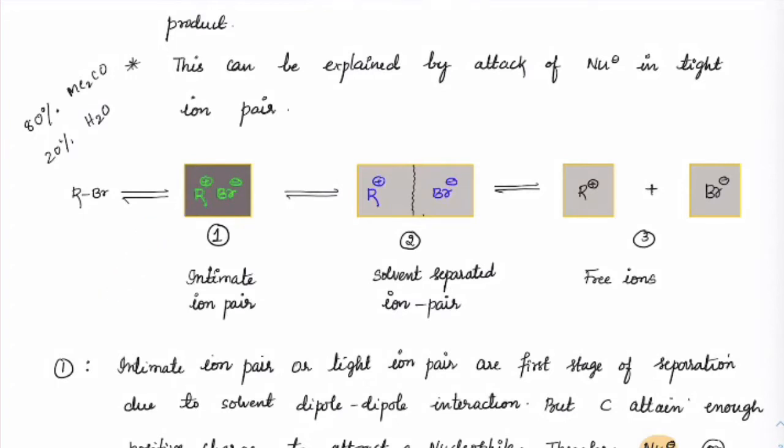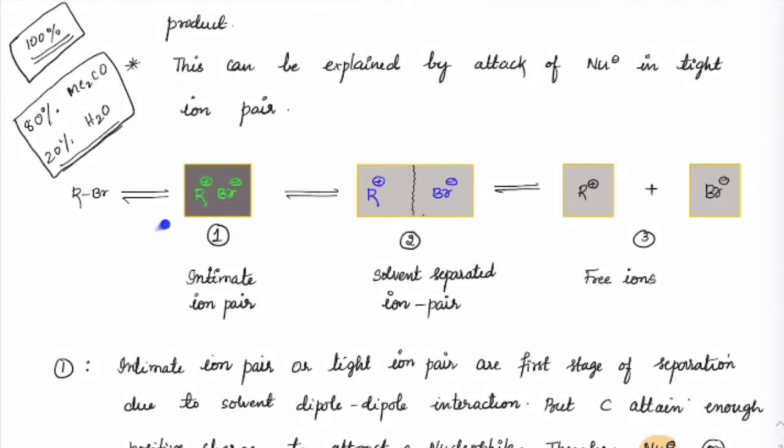But if you observe, 100% water and 20% water are two different solvents. This is one solvent and this is the other solvent. So in case of 100% water, the intimate ion pair will develop more positive and negative charge.